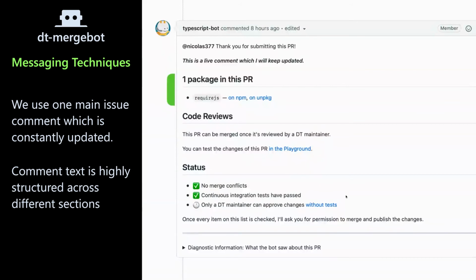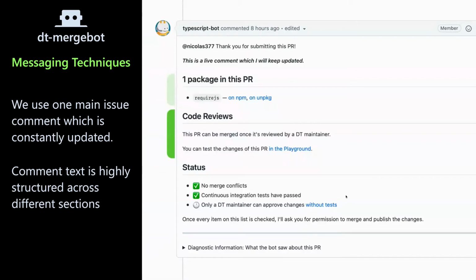Then we've looked at who is responsible for the next step. So, in this case, this pull request goes directly to the maintainers of Definitely Typed, because this pull request doesn't have tests.